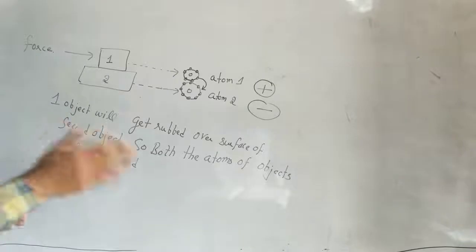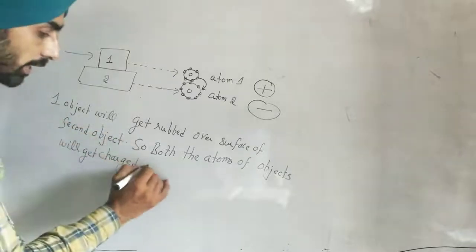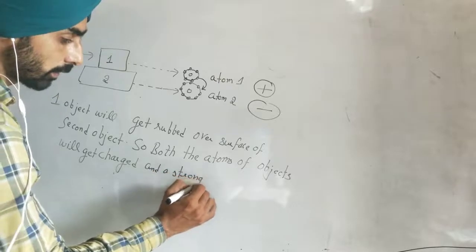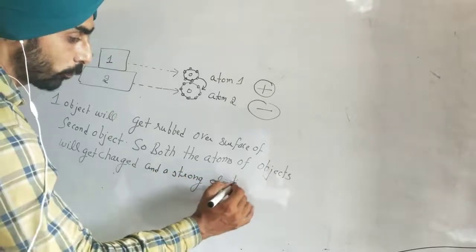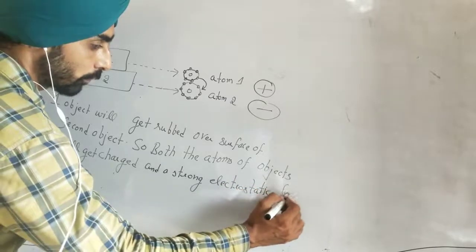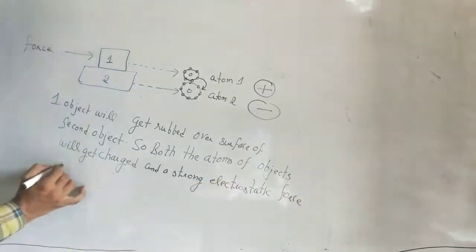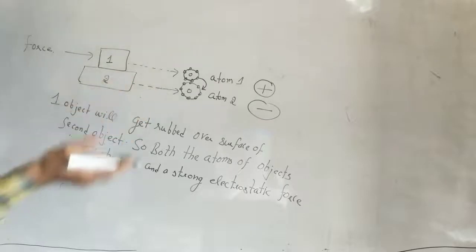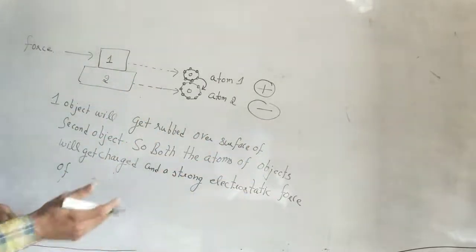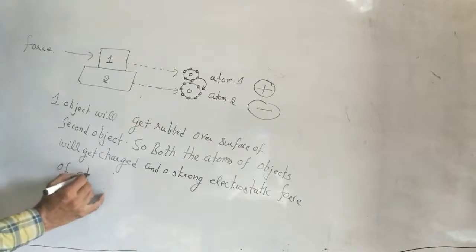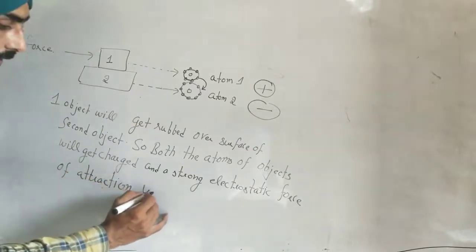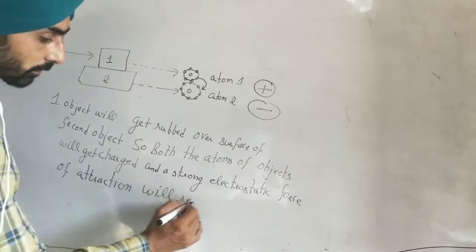Both the atoms of the objects get charged, and the positive charges start attracting the negative charges. This type of force is known as a strong electrostatic force of attraction, which will result in friction.